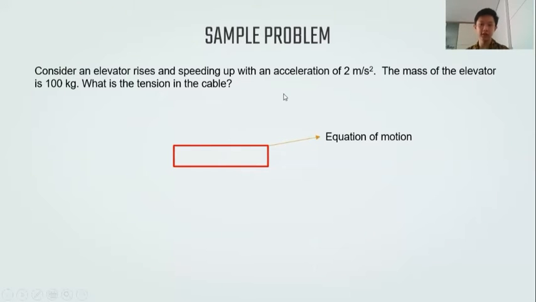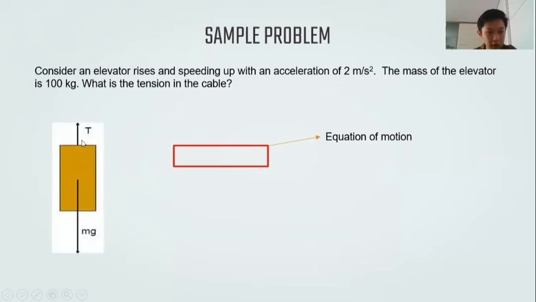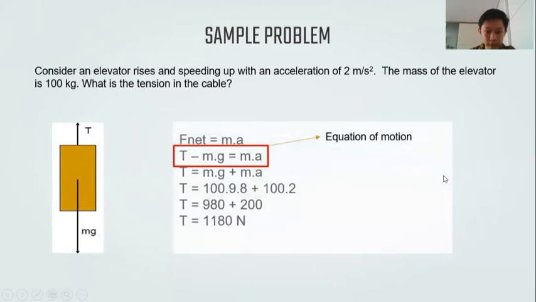Sample problem of the second law of motion. Consider an elevator that rises and speeds up with an acceleration of 2 meters per second squared. The mass of the elevator is 100 kg. What is the tension in the cable? T is the cable tension, and mg is the weight of the elevator and everything inside. This one is the formula: T minus m times g equals m times a.